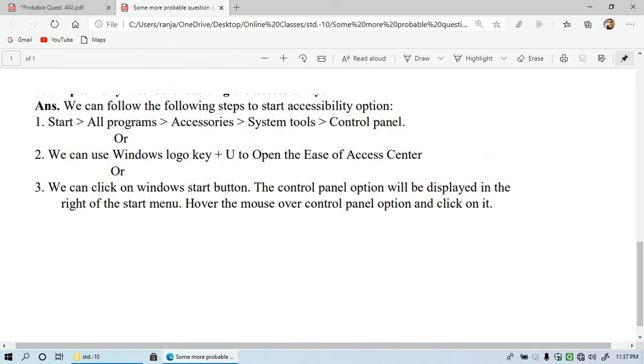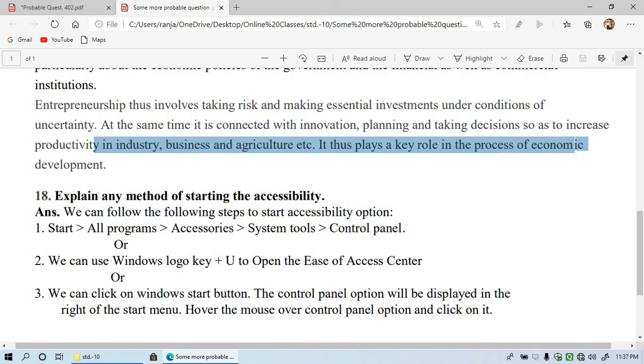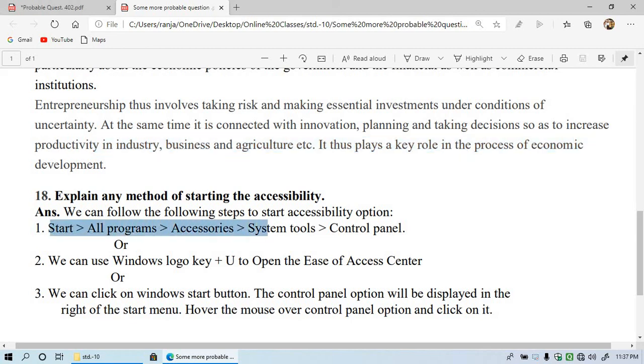Now see the last question of the day. It is question number 18. Explain any one method of starting the accessibility. So one method, I have given you three methods. The first one is following the steps: start, all programs, accessories, then system tools and control panel. The second one, we can use the Windows logo key plus U to open the Ease of Access Center.